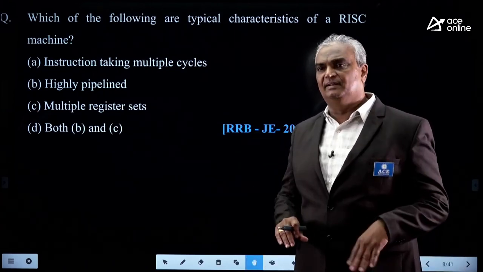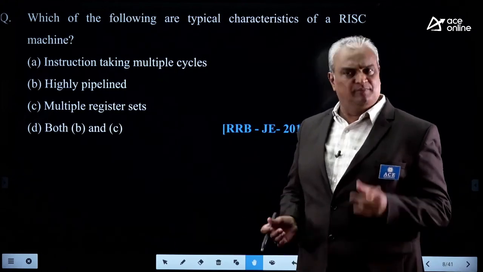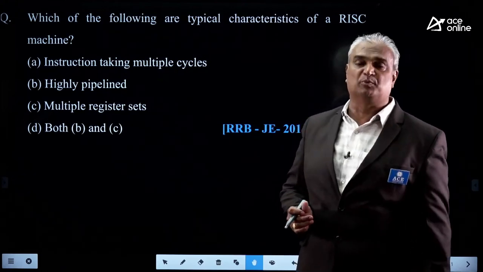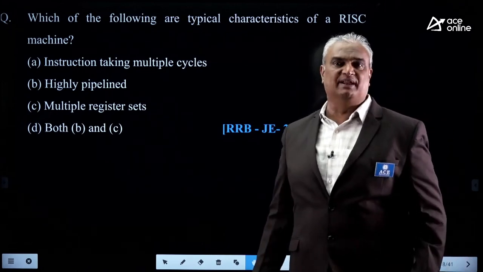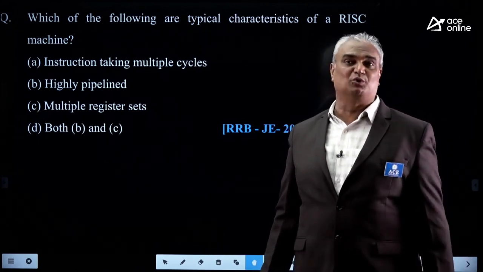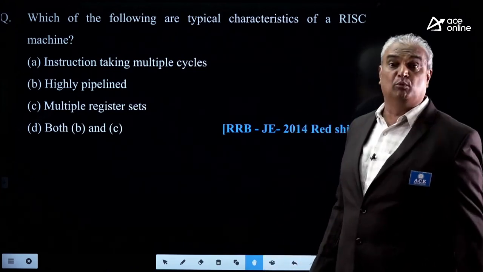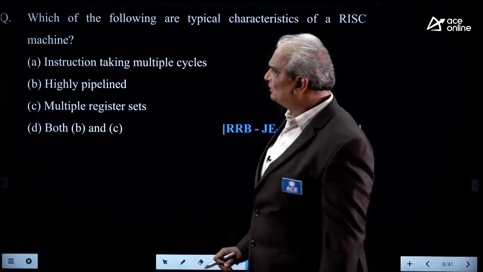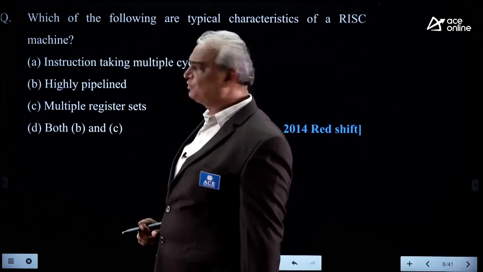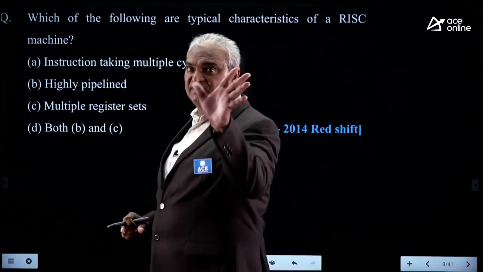For most of the arithmetical operations, only internal registers, means processing registers, are used. At the same time, partial results are also stored in the processing registers because RISC processor is designed with more number of processing registers. That's why he asked the characteristics of RISC processor by keeping these points in our mind.